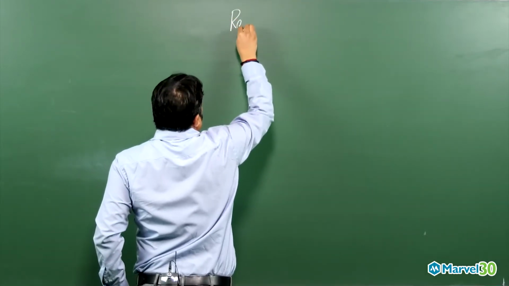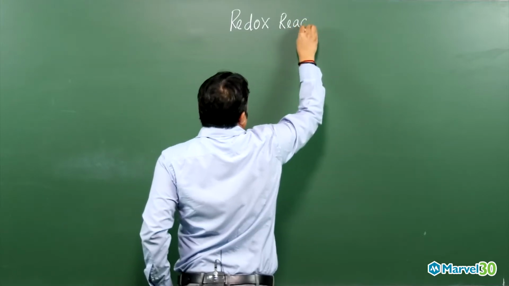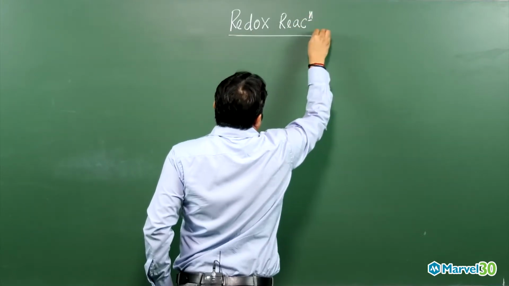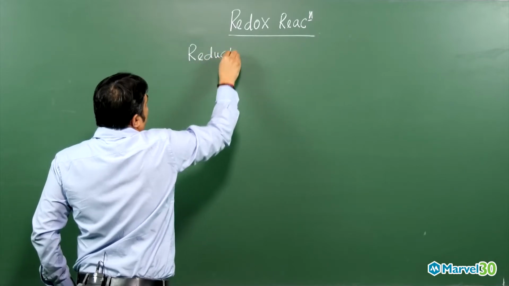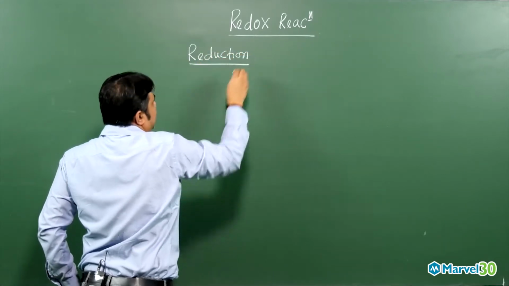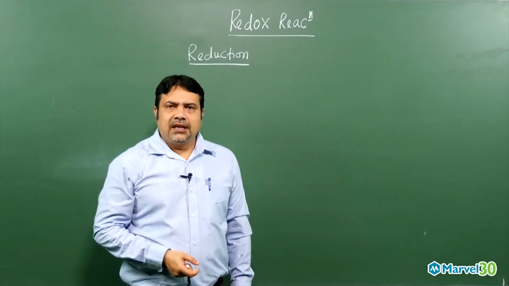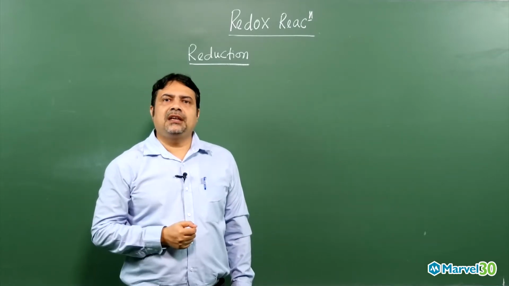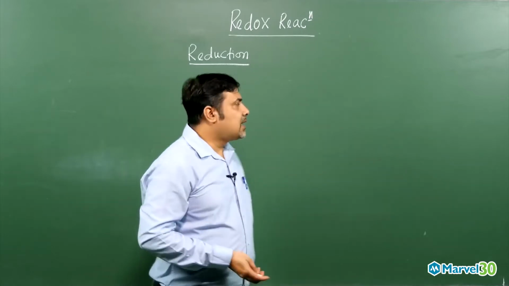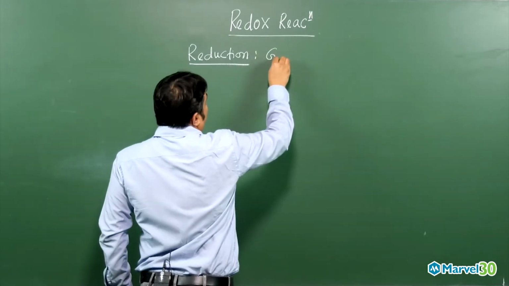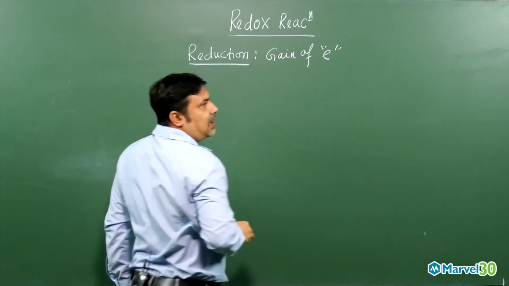So in redox reactions, what you need to know first is what is called a reduction reaction. Already you know, my dear student, the loss of oxygen is nothing but a reduction, gain of hydrogen is nothing but a reduction, or in terms of electron, the gain of electron is nothing but a reduction.